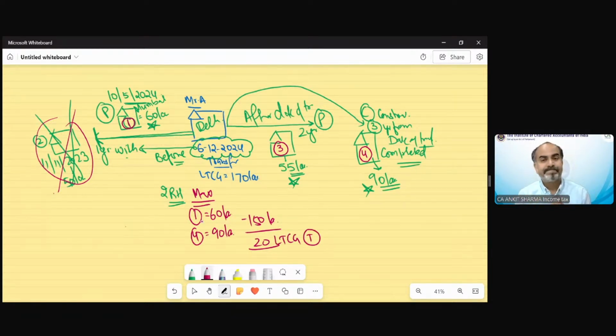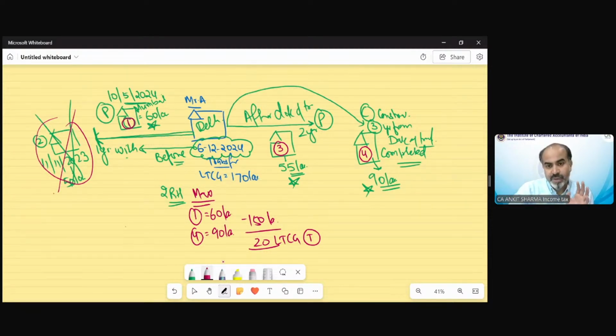Understood? Suppose the gain is exceeding 2 crore; in this case, we have taken a gain of 170 lakhs. Suppose it is exceeding 2 crore, then we will consider only the 90 lakh rupees property for the purpose of exemption, because that will give us the maximum exemption and it will lower the tax liability. I hope it's clear. You can take a screenshot of this also, so you will later understand what exactly we have discussed.